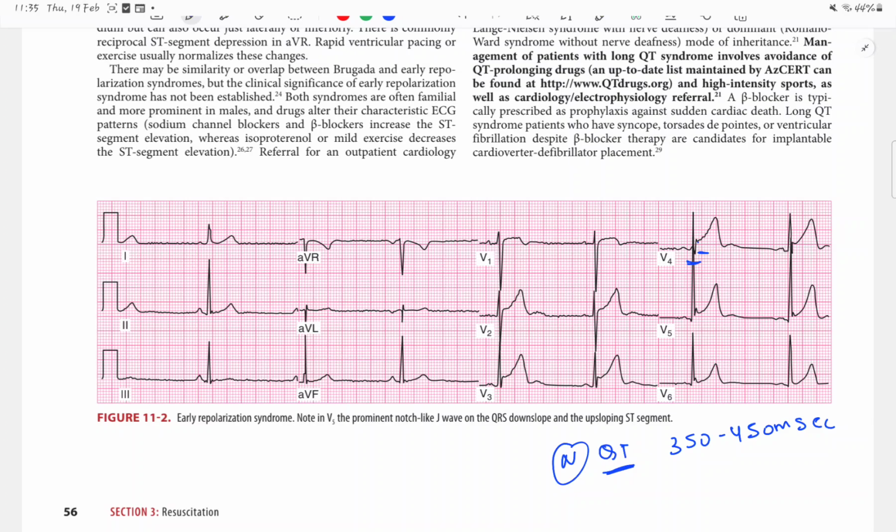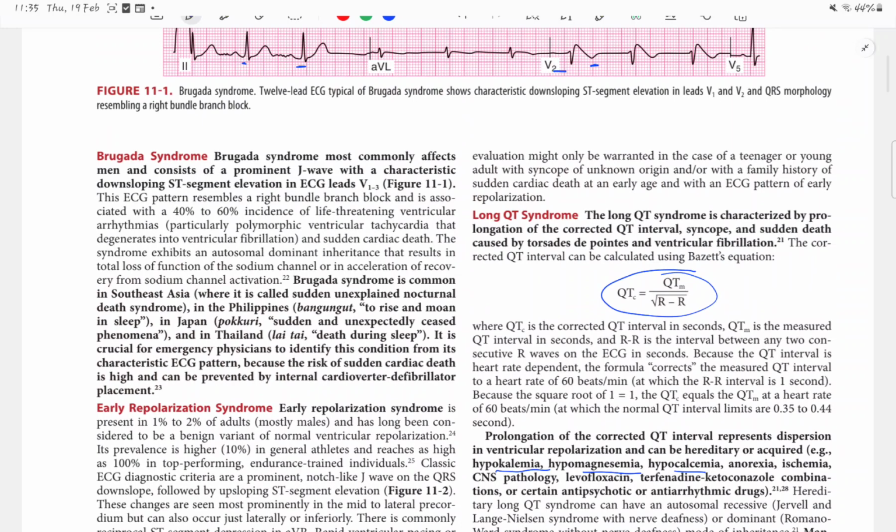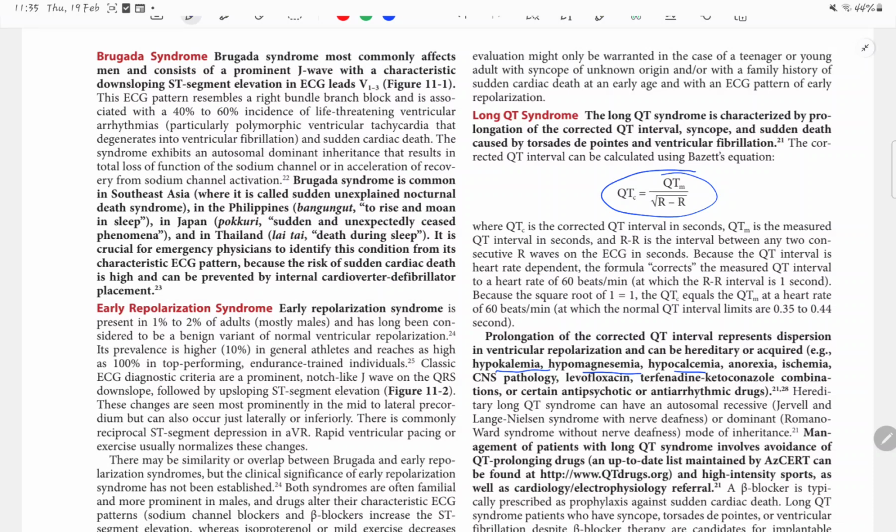Then there is a long QT. So how do we calculate the corrected QT? QT corrected is measured QT divided by under root of RR interval. Corrected is measured divided by root of RR interval. Long QT is characterized by prolongation of the corrected QT, syncope and sudden cardiac death caused by torsades and VF.